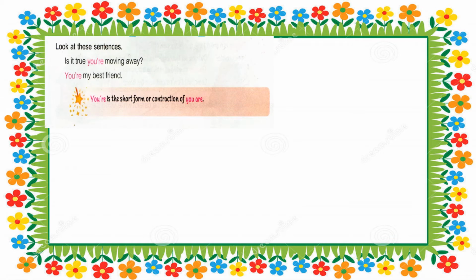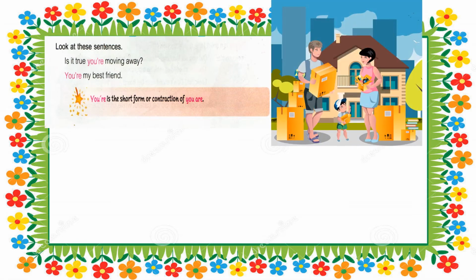Look at these sentences. Is it true you are moving away? You are my best friend. So children, you apostrophe re is the short form, or we can say it is the contraction of you are. Understood children? So you're is the short form of you are.